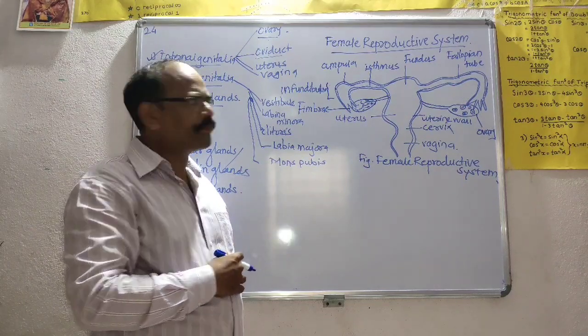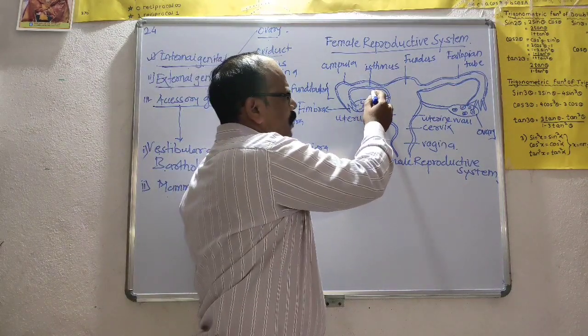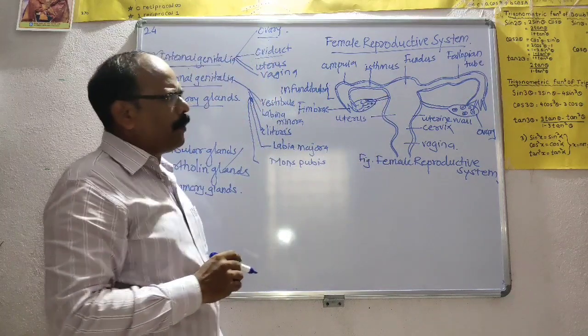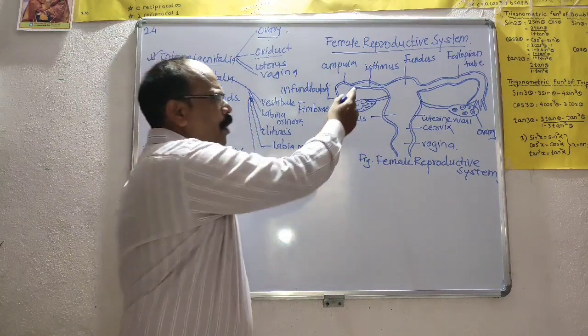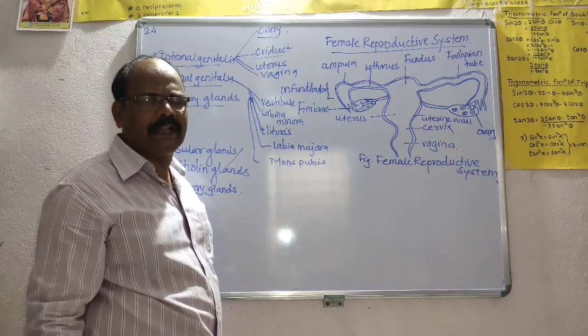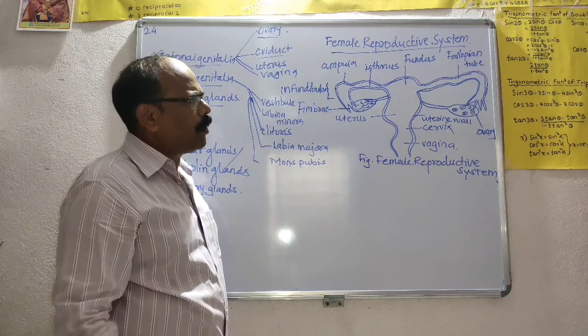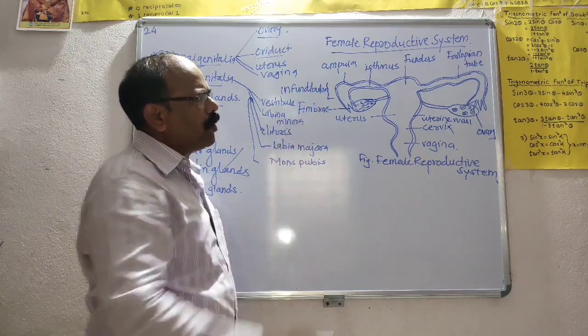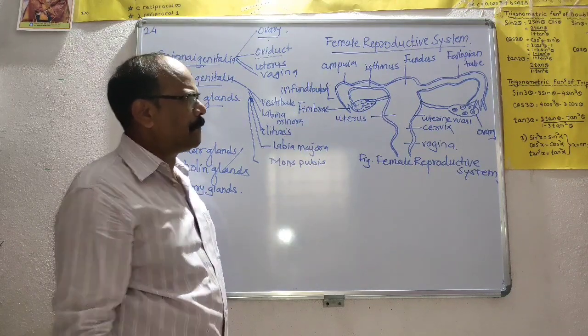Each fallopian tube or oviduct measures about 10 to 12 cm in length.